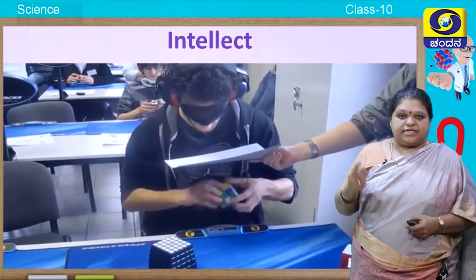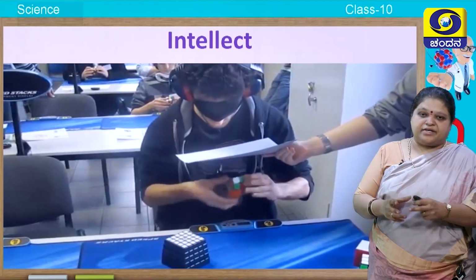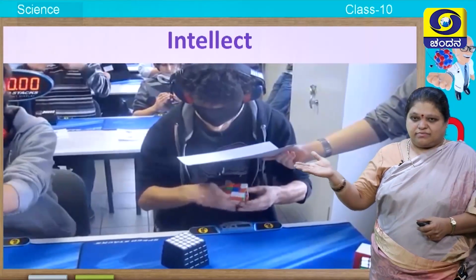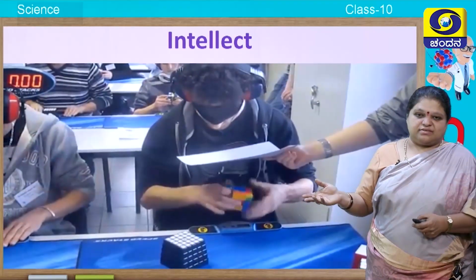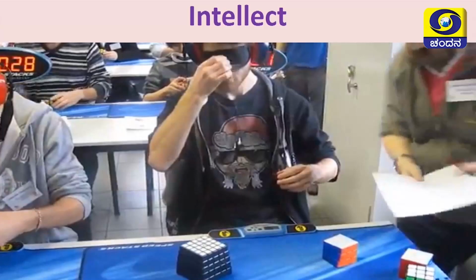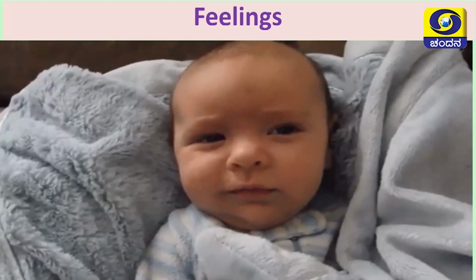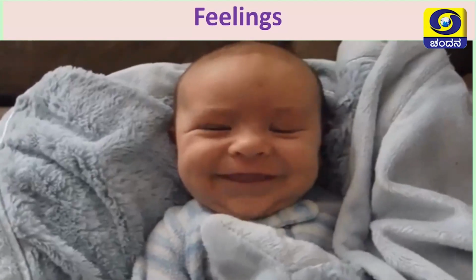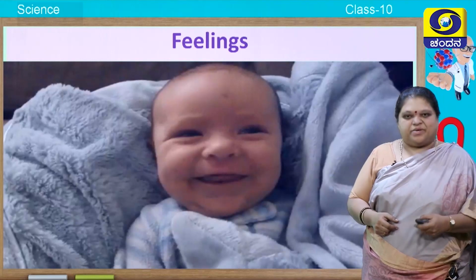Not only that, it helps in your intellectual activity. This person is using the Rubik's cube and making it into the same color, and he is blindfolded. Added to that, he is covered using another paper and he is doing that. You can see that. Within seconds he is able to do that. That is intellectual capacity. And this brain is also capable of controlling your feelings like happiness, sadness, anger, fear, anxiety. All these feelings are mainly controlled by the brain.